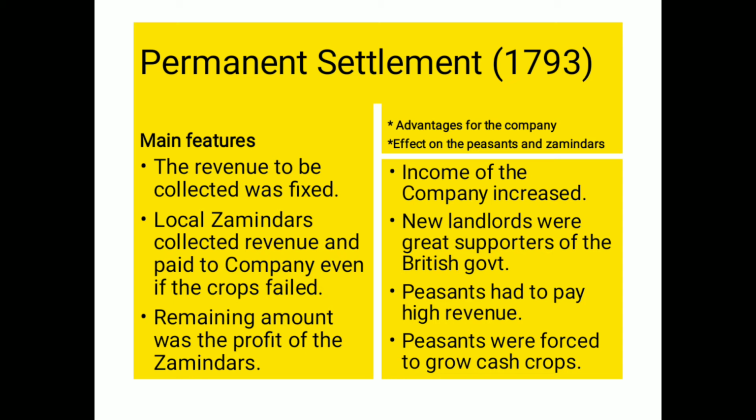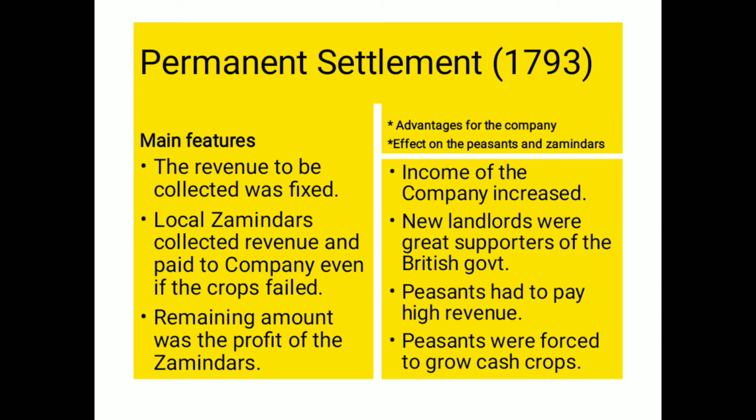Why? Because they had to pay very high revenue, and if they could not pay the revenue, then the land was also auctioned. So the condition of the peasants was very bad under these zamindars.